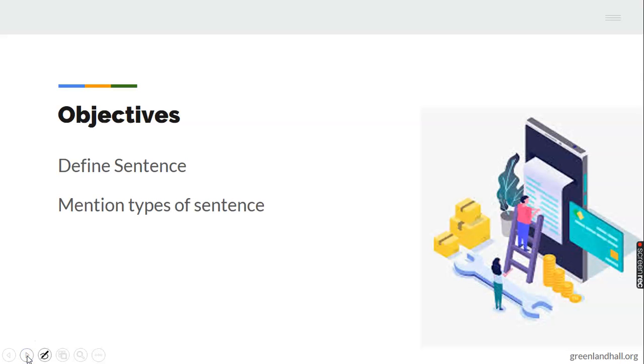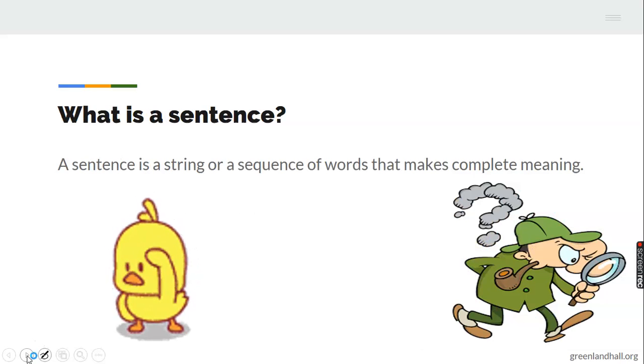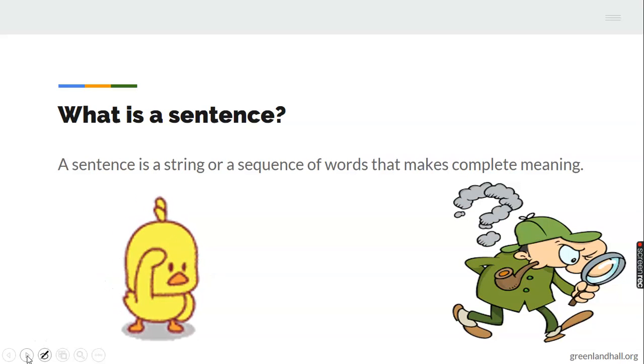Alright, so our objectives today: at the end of this lesson, you should be able to define a sentence, and also mention the types of sentences that we have. Having said that, let's get straight at it. What is a sentence? What do we mean by sentence?